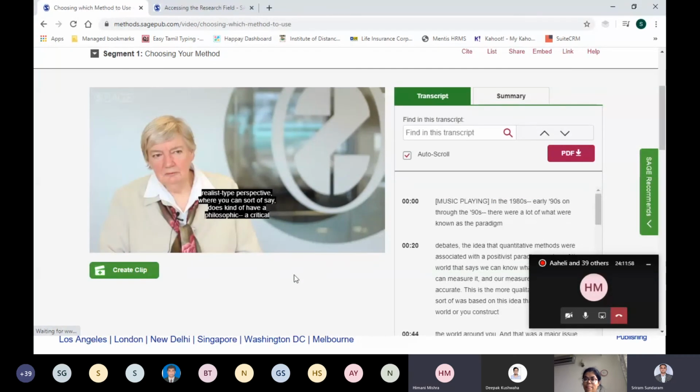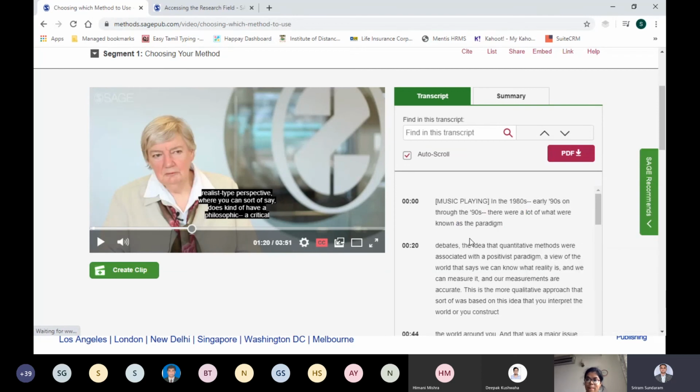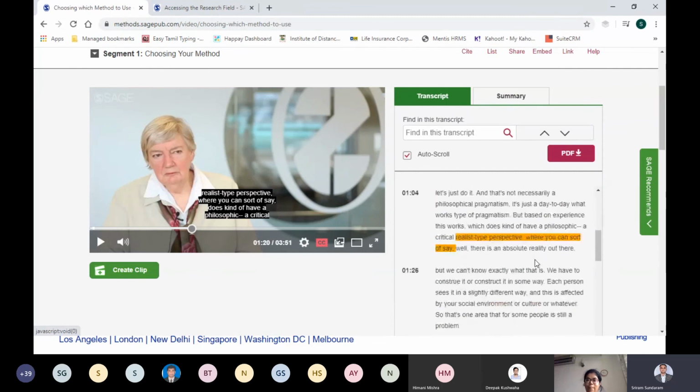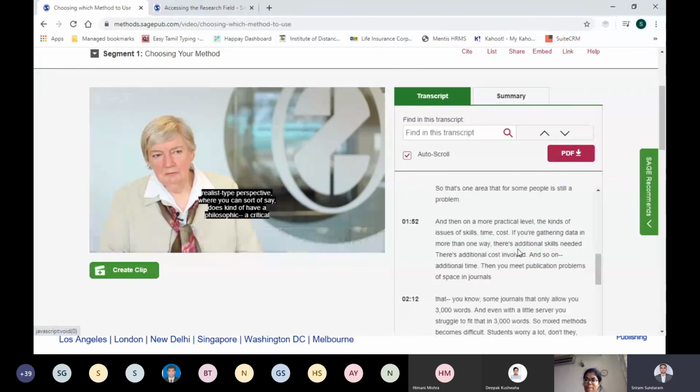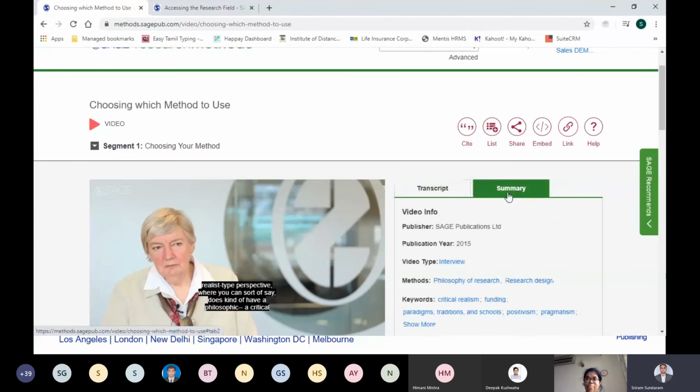So I would continue with the video option. What I was showing is that first there is a closed caption. You can switch it on so that the subtitles will come. Second, the entire transcript can be downloaded as a PDF. And the third is that you can navigate the video from this transcript itself. And the metadata of this video is available over here.